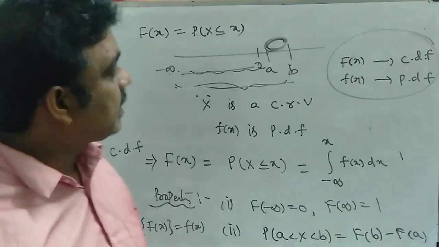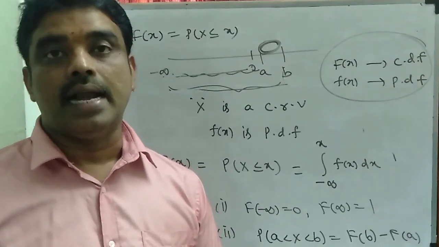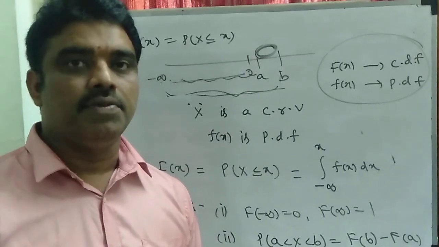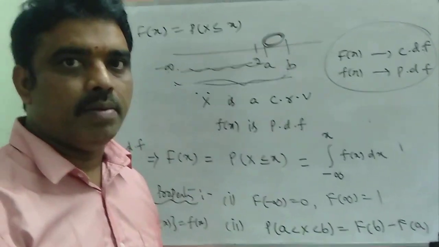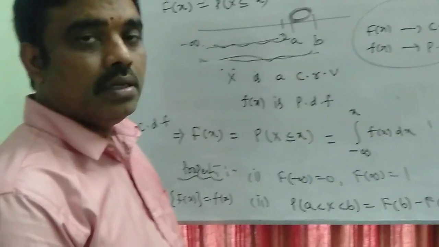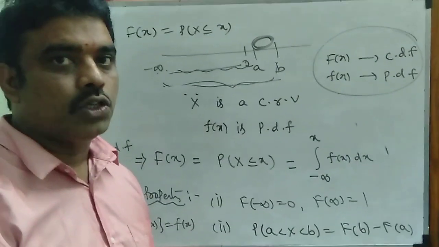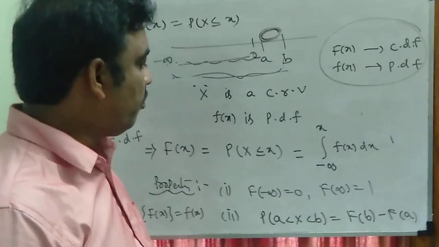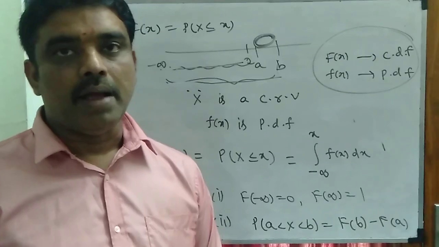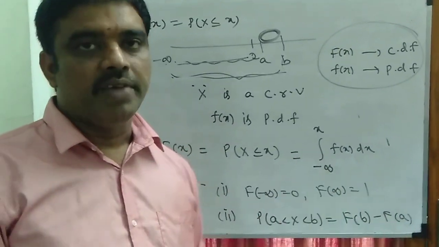So far we have discussed the discrete random variable, the continuous random variable, and the PDFs for continuous random variables as well as discrete random variables. In a similar way, the distributive functions, that is cumulative distributive functions, for both discrete and continuous random variables. So in the problems on random variables. Thank you.